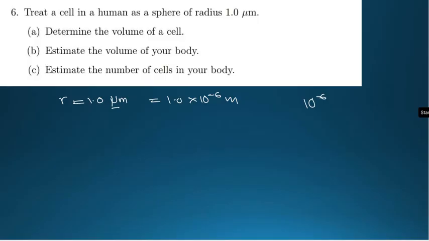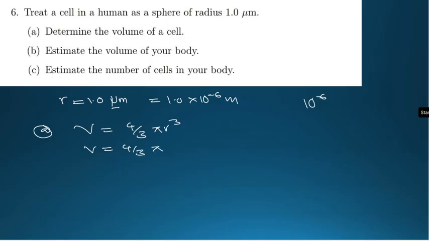Now, to determine the volume of a cell, we have been told to treat the cell as a sphere. So the volume of a sphere is given by 4/3 multiplied by pi r cubed. We used this formula before, no one should get confused.